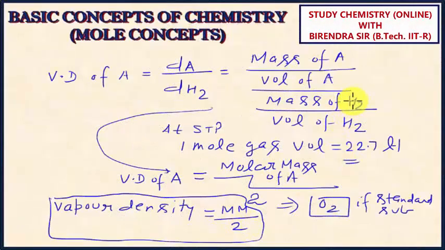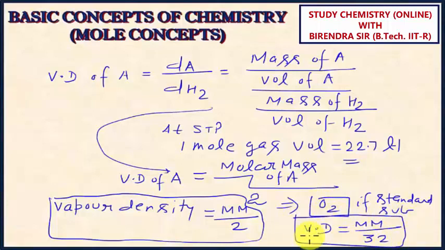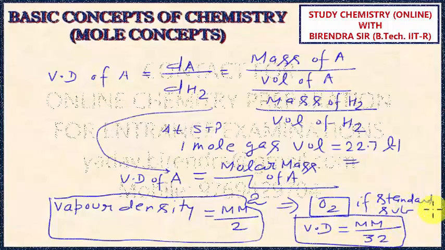You can see molar mass of H2 we have written here. So now the new formula of vapor density will be molecular mass upon, what is the molar mass of O2? 32. So this is the new formula as per the new standard substance.